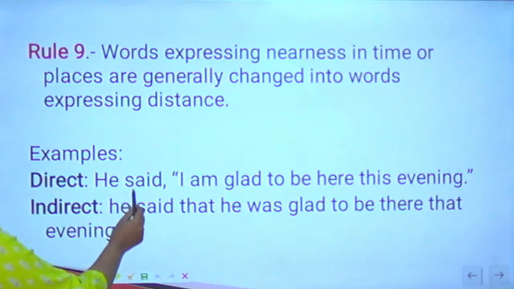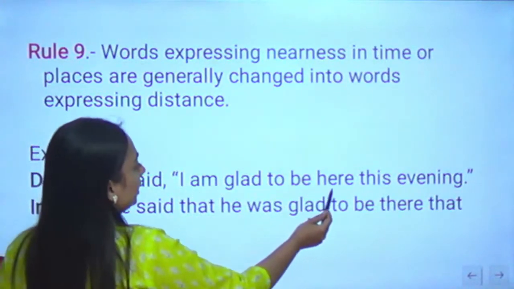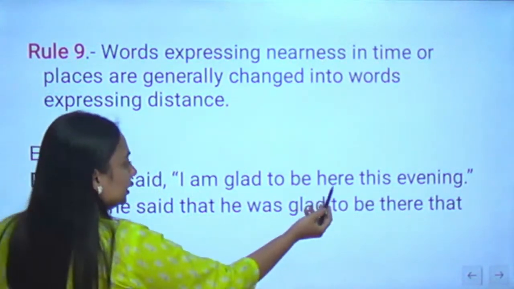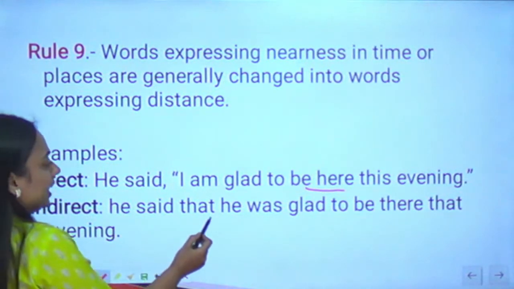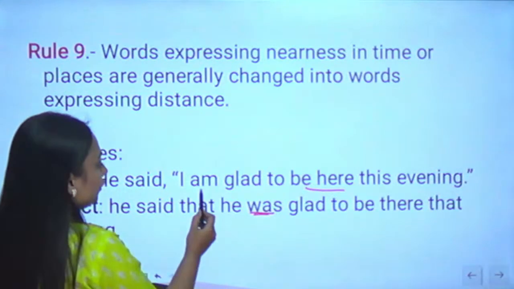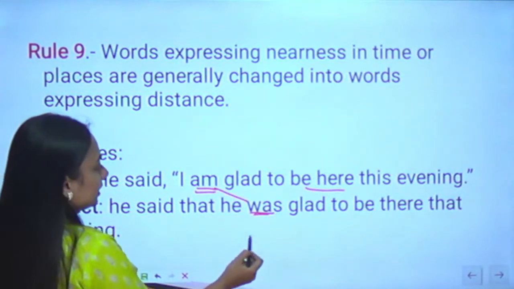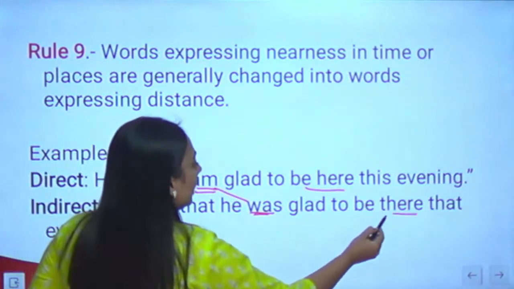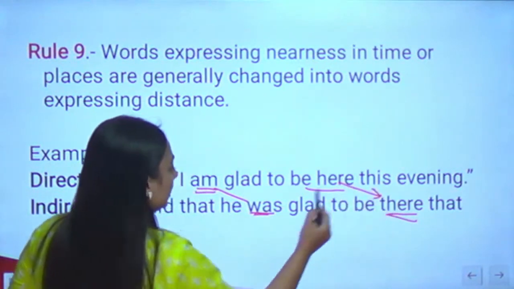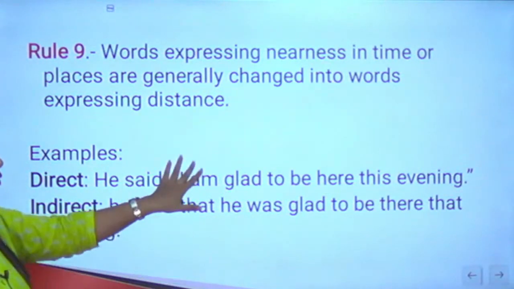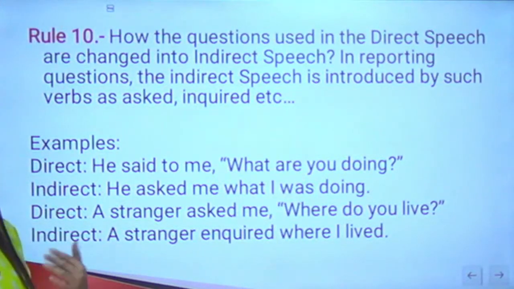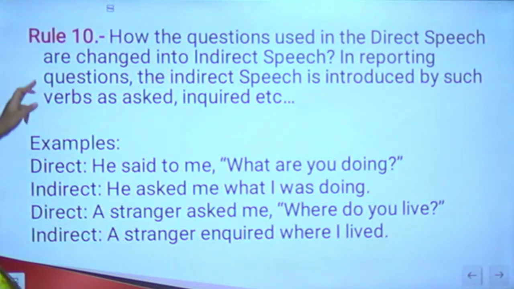Example, he said, "I am glad to be here this evening." Now here is a near word. Indirect speech, he said that he was. First of all, I changed am into was. Glad to be there instead of here, that evening. So this was the next rule. All the words that show nearness, you instead have to use a word that shows that it's distant in time. Rule number 10.